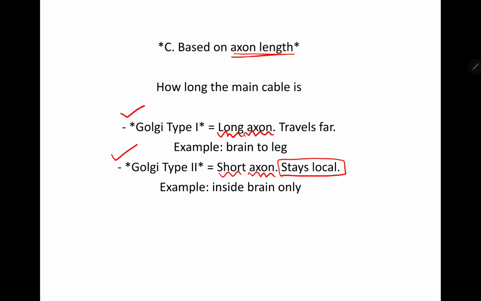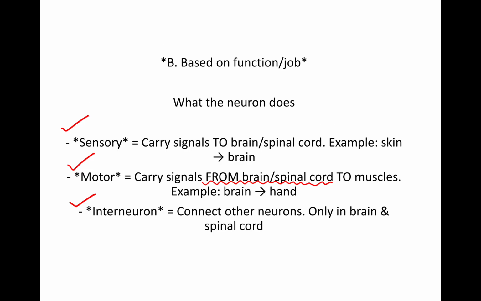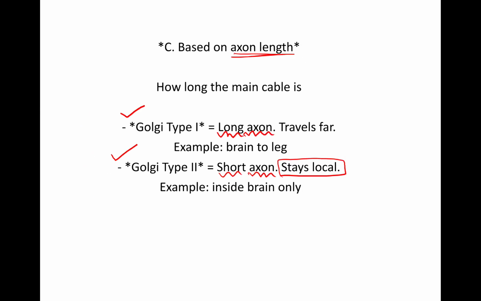Now we have just talked about the interneuron, right? Signals from one neuron to another neuron, connecting with other neurons. It is seen only in the brain and spinal cord. The same thing is happening here in Golgi type 2 because it has a shorter axon length. It stays local. The connection stays local.